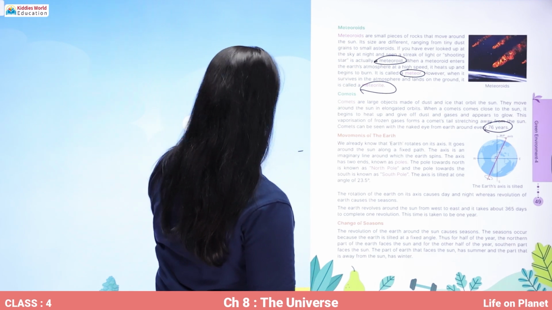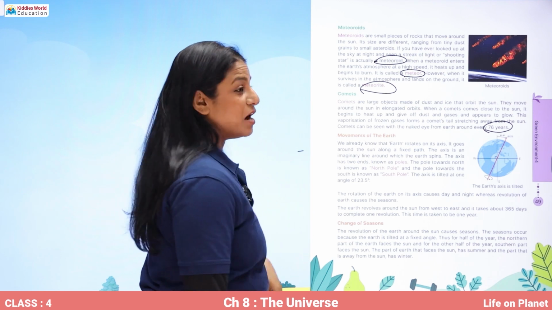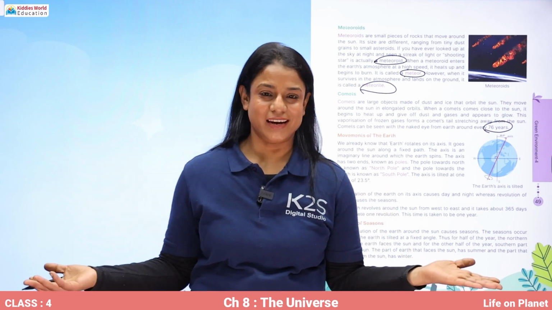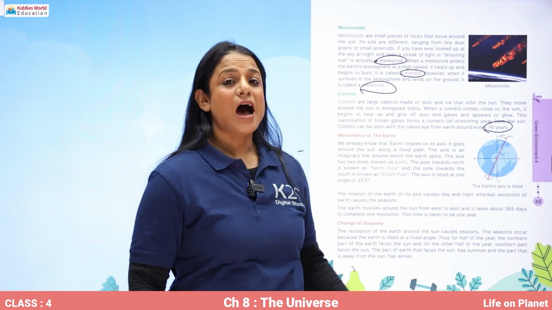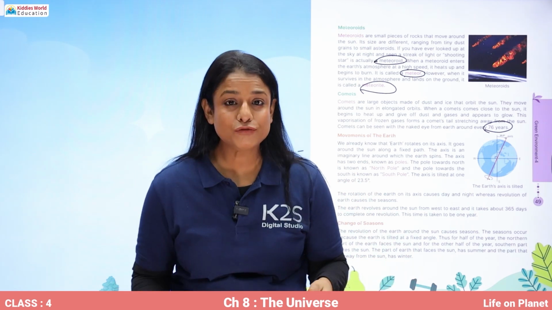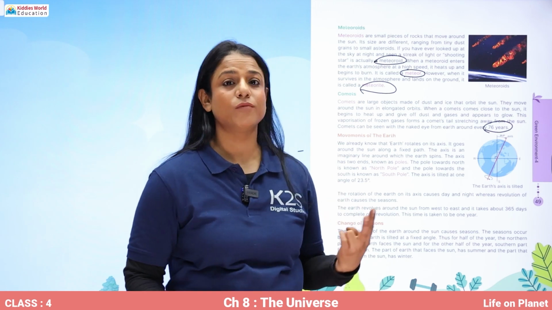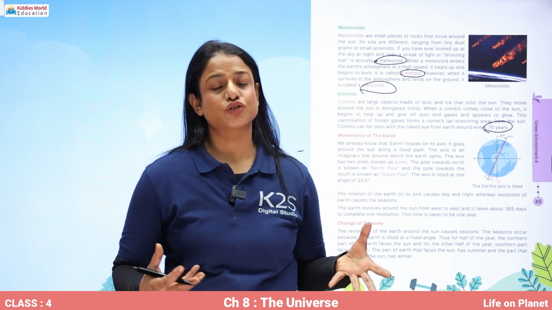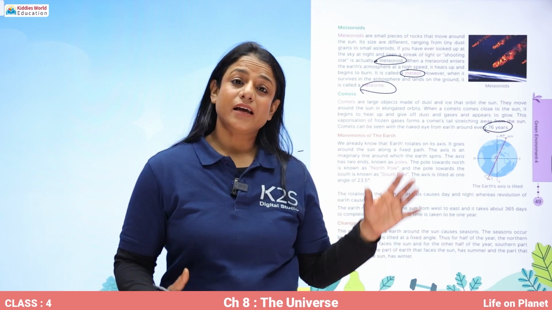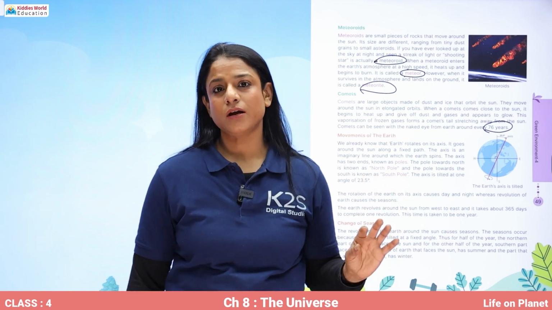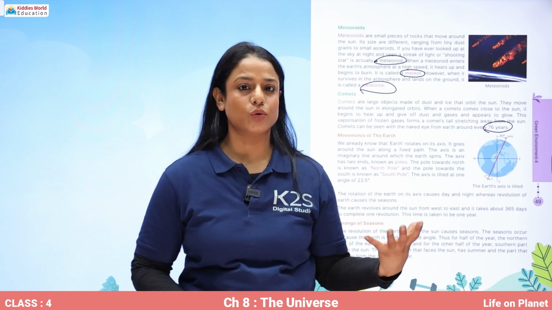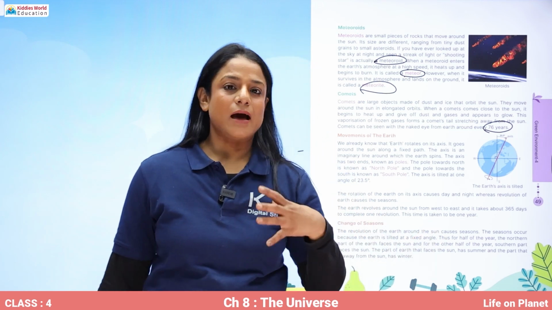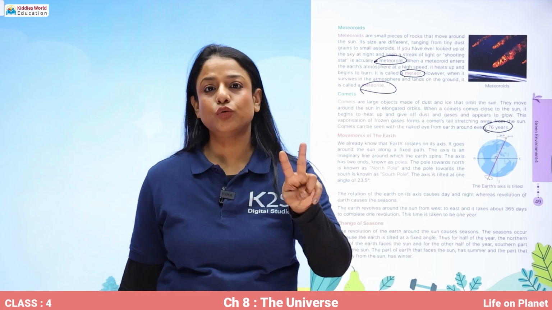Now we have to study about our planet Earth on which we live. How does the Earth move, which two movements does Earth show, and what is the significance, the importance of those movements? So the Earth moves in two ways.